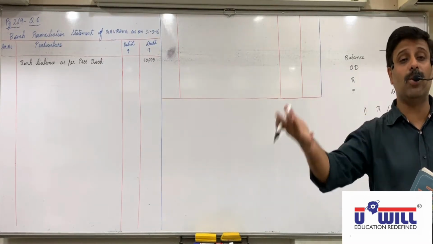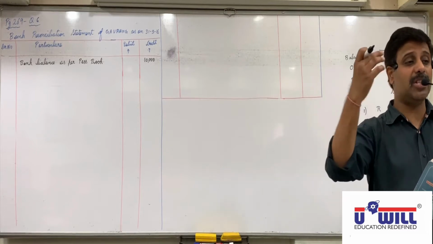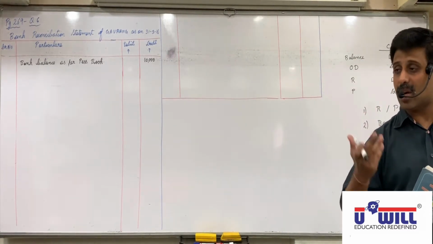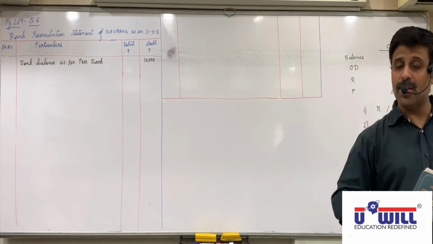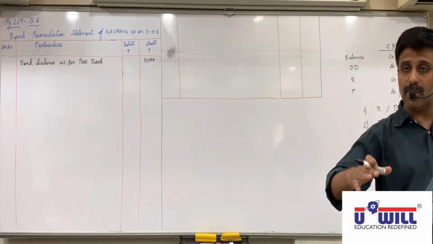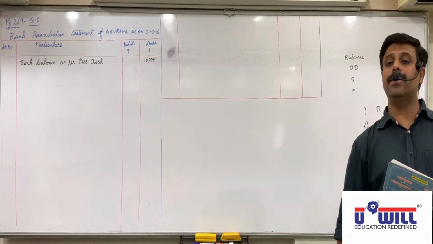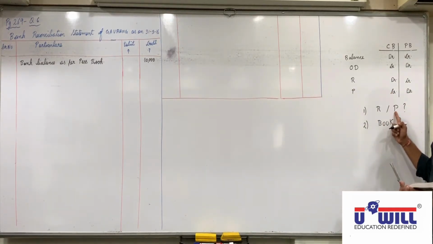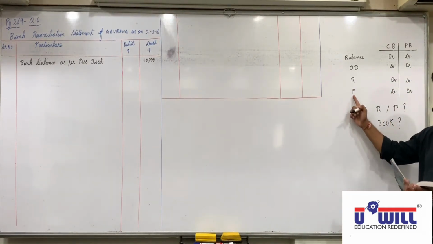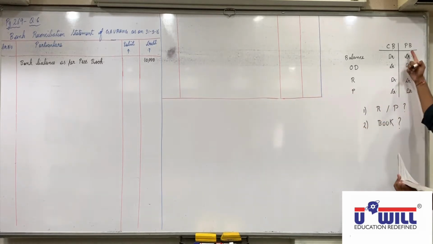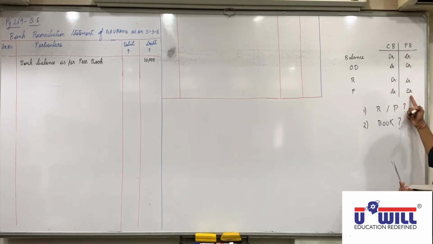Now, if I have not given it to Mansi, is there any question of it getting recorded in passbook? No, the person will not deposit it in the bank, it will not come in passbook. So we have written the name on the check, we have recorded it in cash book also, but we did not give it to the creditor. Did you understand this? So is it a receipt or a payment? Drawn means issued means payment. Okay, and not given to the creditor means in which book is it not recorded? It is a payment and not recorded in passbook, so debit BRS.